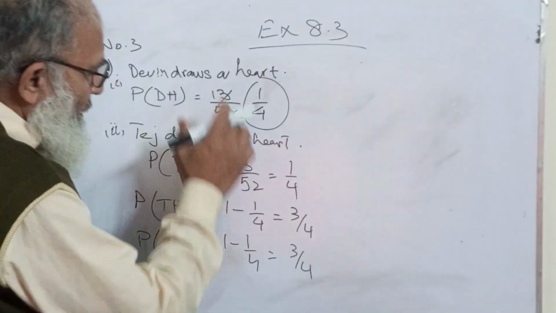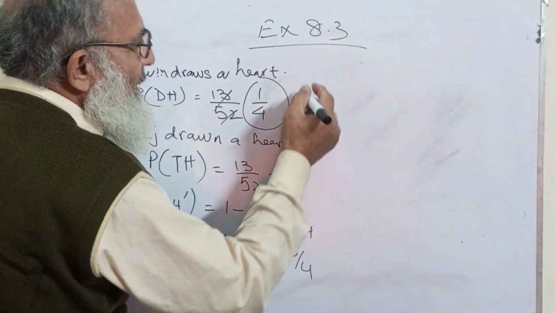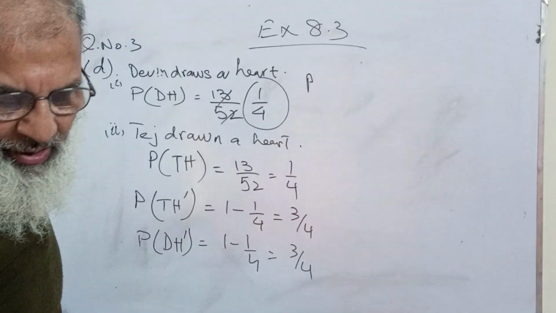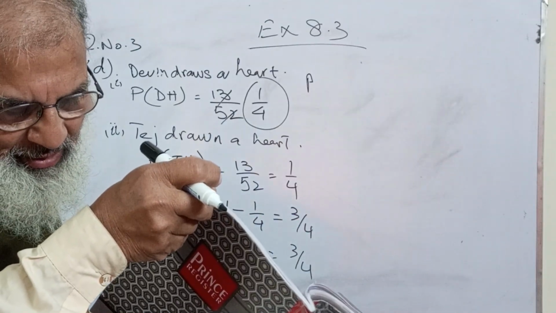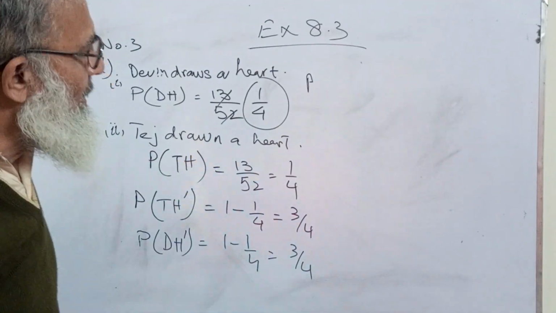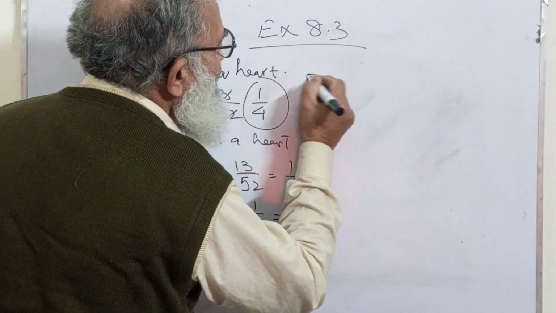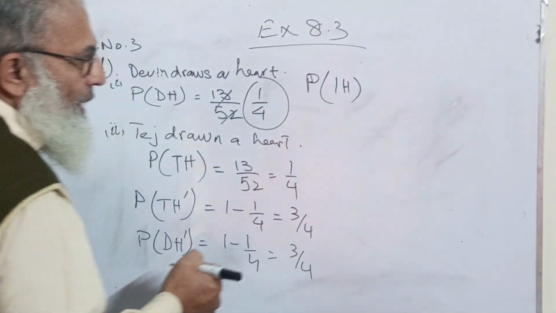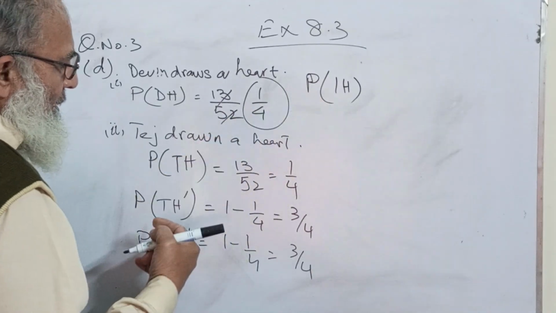What is the probability that exactly one of the cards drawn is a heart? One heart only. The probability of one heart is P of one heart.